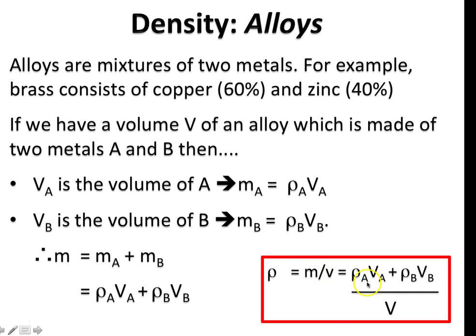So it's going to be the density of A times the volume of A plus the density of B times the volume of B, divided by the total volume of the object. And that's the one final equation that you need and you should have recorded by now.